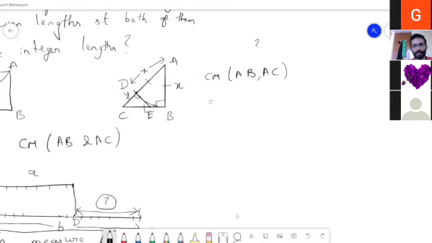So this is nothing but the common measure between x and x plus y. So is there any way to simplify this further?